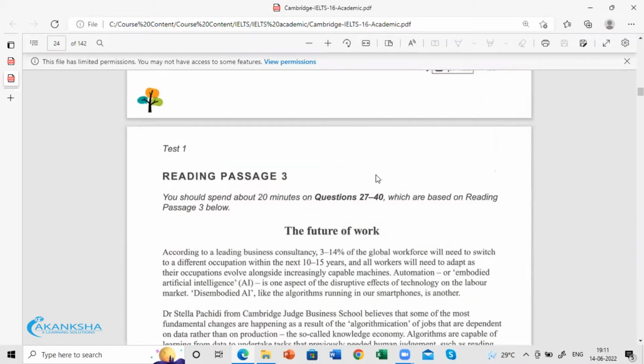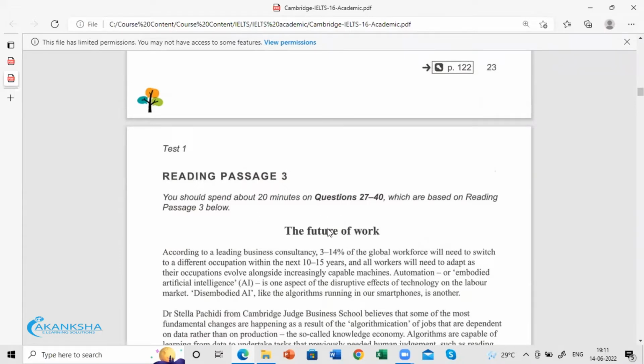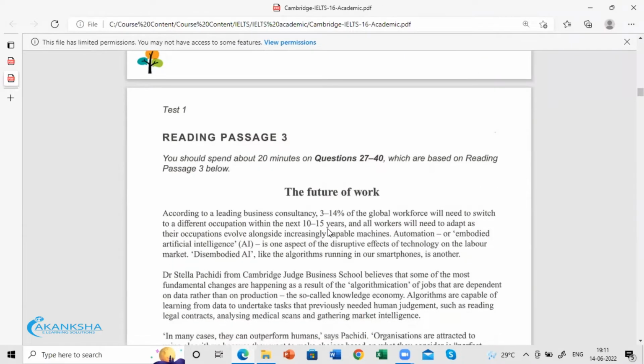In the paragraph, here we say, according to a leading consultancy. So they are talking about some consultancy here. They say 3 to 14%. There is some data. You just need to observe what they are trying to say. They're talking about switching to different occupations in 10 to 15 years, and adapting occupations alongside capable machines.